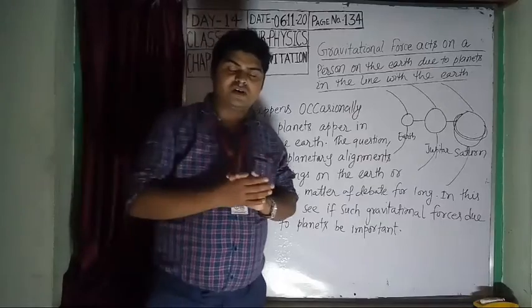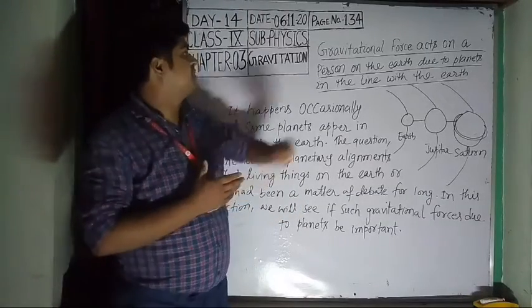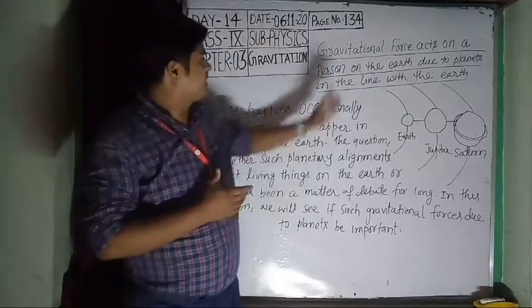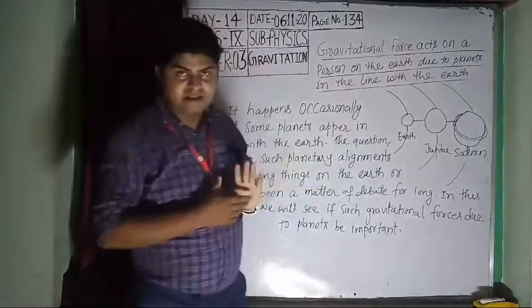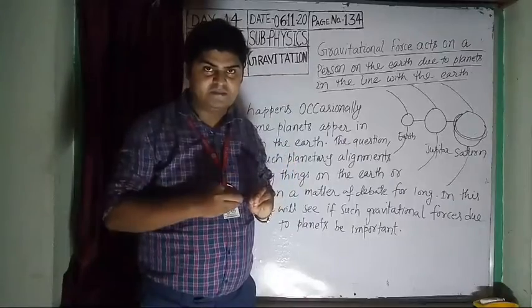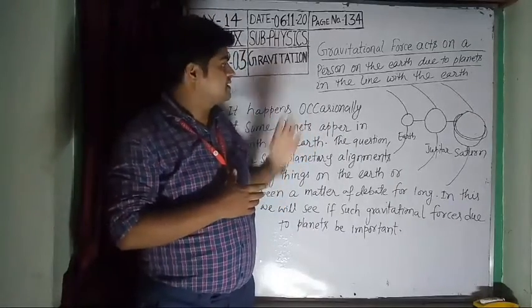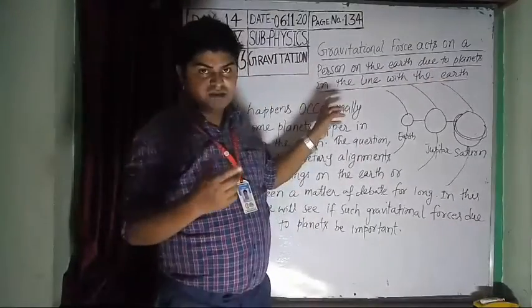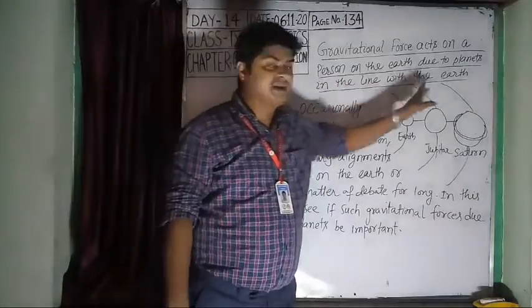Kindly sit with pen and notebook and turn to page number 134 and see the topic: gravitational force acting on a person on the earth. That means there is a person on the earth's surface, and you have to find the gravitational force due to two or more planets in a line with the earth.